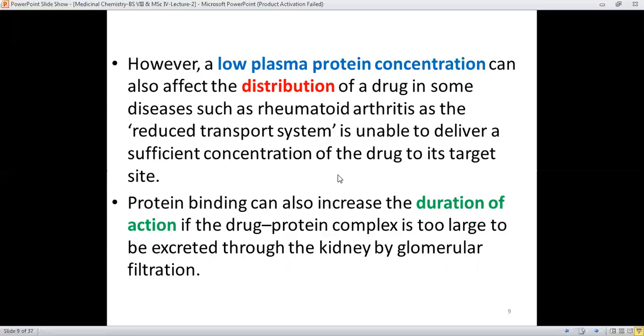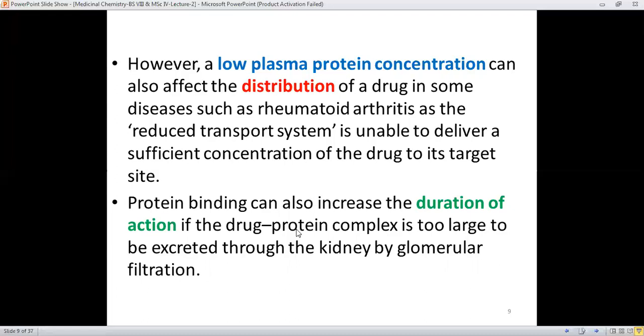Due to this, the drug is unable to reach its target in a significant amount.